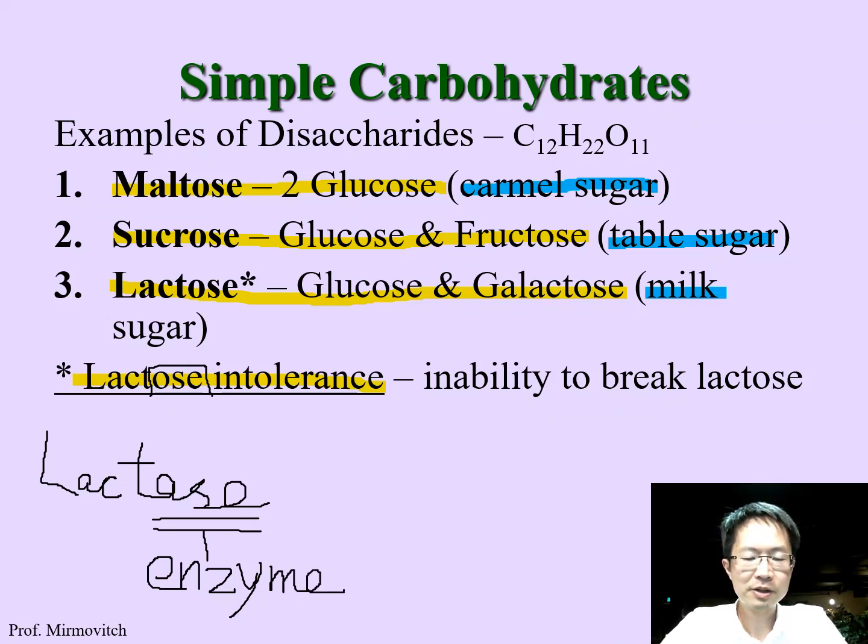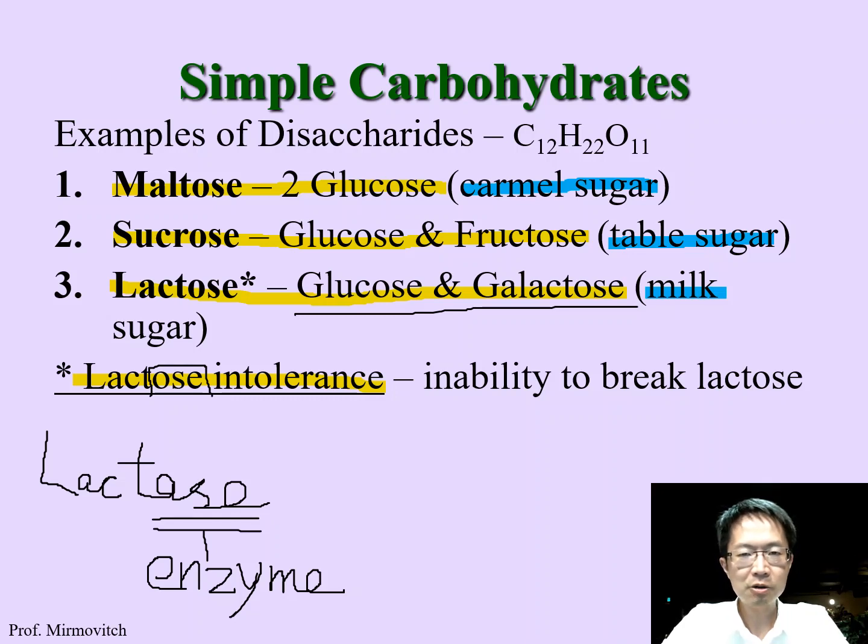So, as the name suggests, take a guess. What does this lactase enzyme do? Yes, this lactase enzyme breaks down lactose into glucose and galactose. And for some interesting reason, our small intestine can only absorb monosaccharides, or monomers. So when the enzyme lactase breaks down lactose into glucose and galactose, then our small intestine can absorb them.